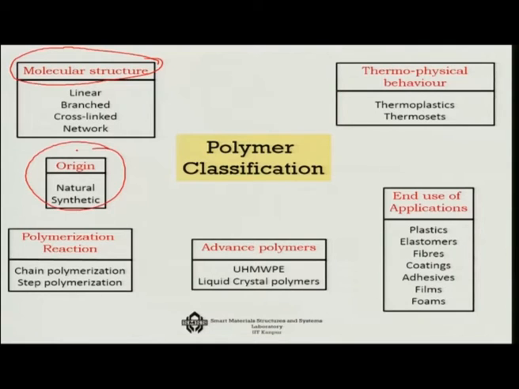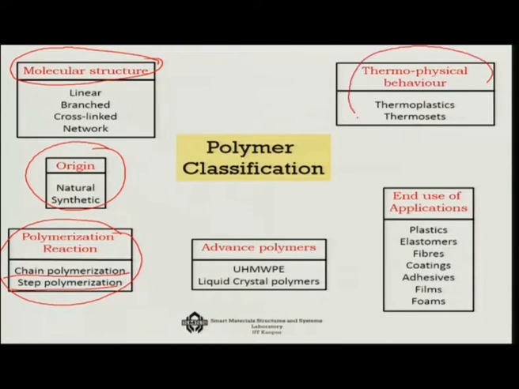And then from the polymerization reaction point of view, that means how the polymer is developed, the two most important types are chain polymerization and step polymerization. Then from the thermophysical behavior point of view, we generally classify the polymers into two groups. One is the so-called tacky polymers, which you can give many kinds of forms. That is thermoplastics, and the other group, which with respect to temperature you can give a set form, is the thermosets.